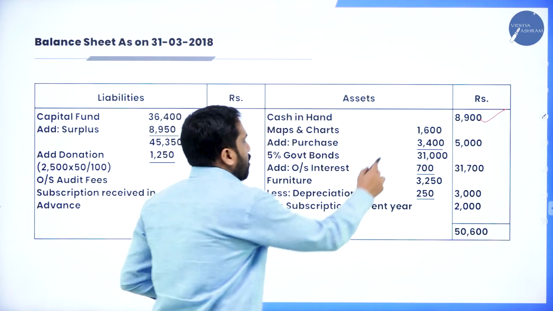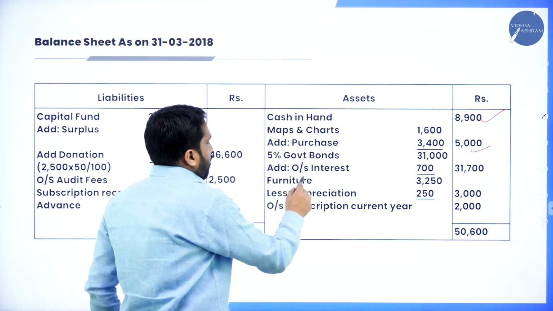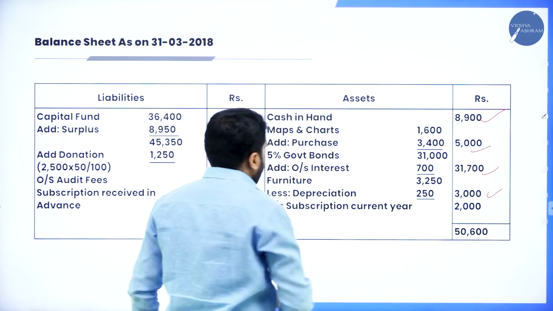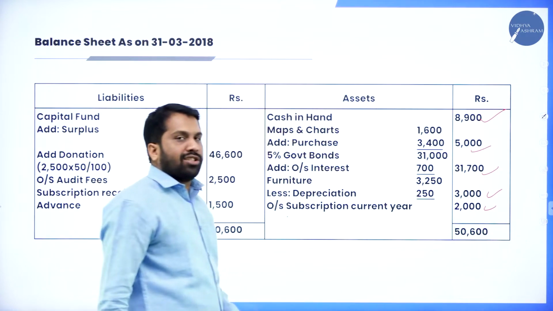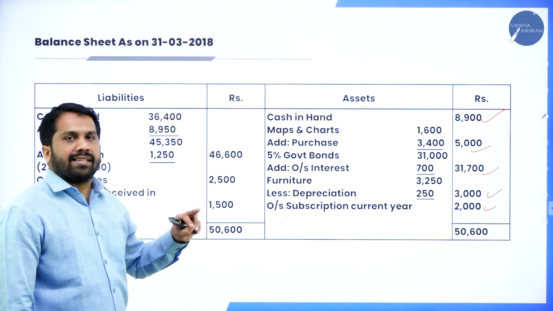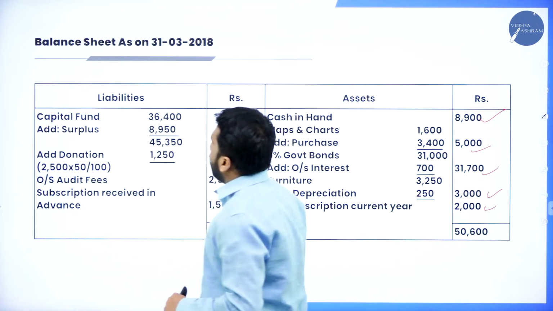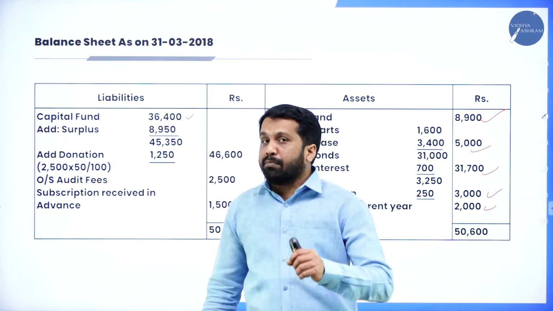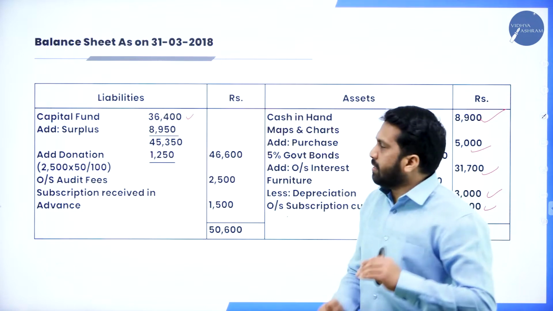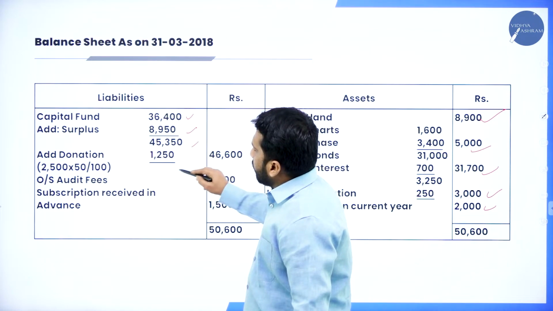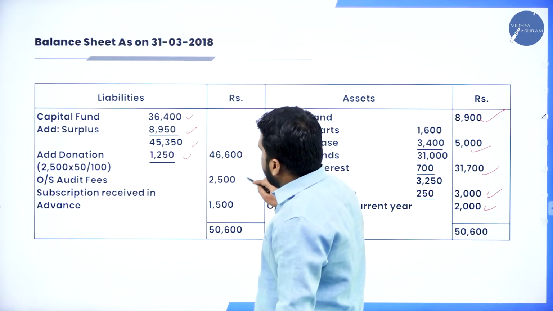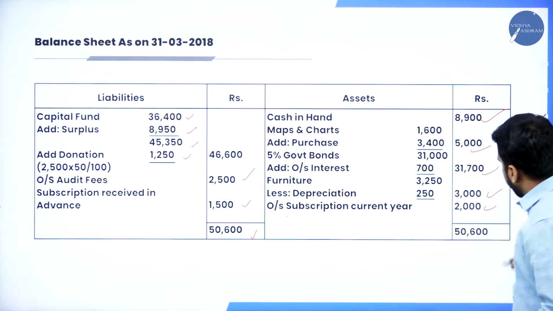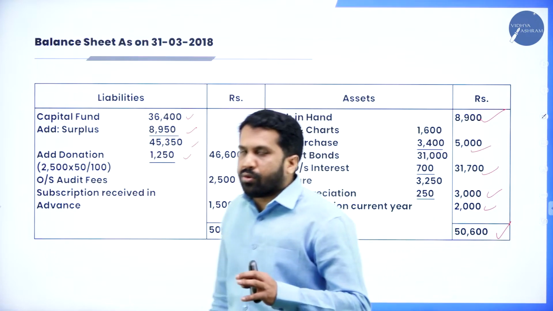Maps and charts: the old balance, new balance. Government bonds, outstanding should be added. Furniture, depreciation has to be deducted. Outstanding subscription as per the adjustment, double effect, should be taken on the asset side. Similarly, we'll come to liability. Capital fund is from last year's balance sheet. Surplus, if you get surplus, add. If you get deficit, minus. So your donation half will be considered. Audit fees, outer column. Subscription received in advance, outer column. Add 50,600. Hope you are clear.